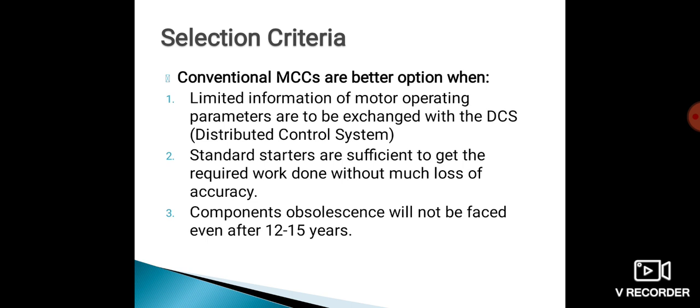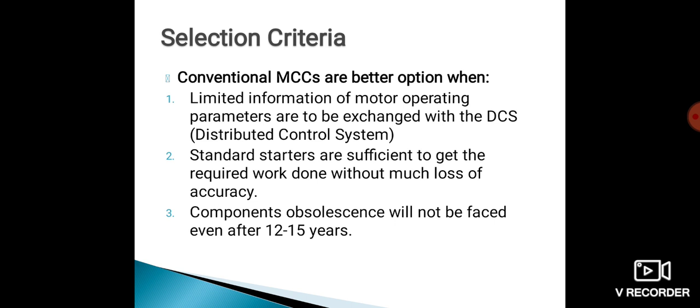Second option is standard starters are sufficient to get the required work done without much loss of accuracy. That means there is no specific requirement of a starter to start the motor.